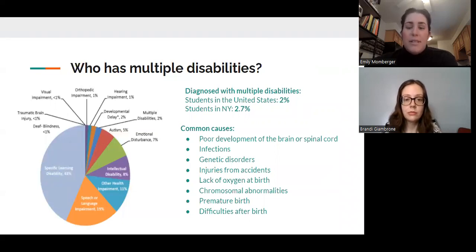The causes of multiple disabilities are as varied as the diagnoses themselves. Some of these causes include lack of oxygen, premature birth, genetic disorders, injuries from accidents, and, as you can see, others.